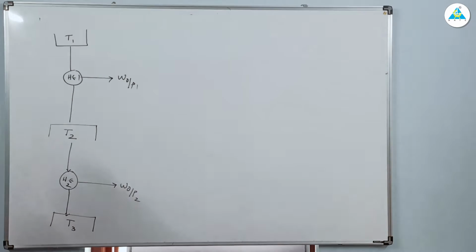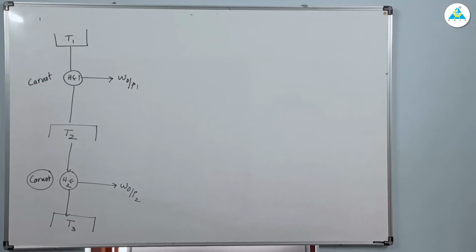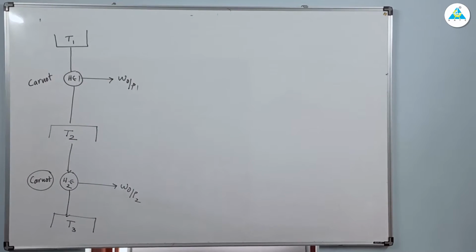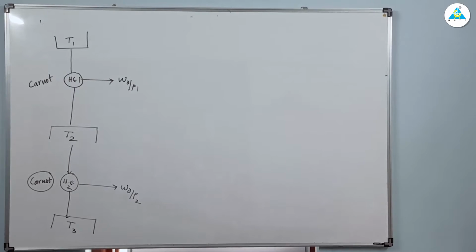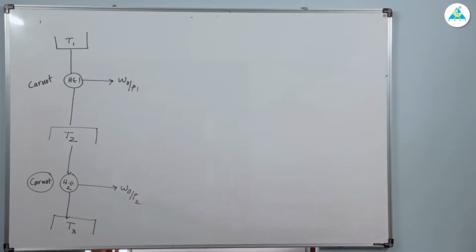So both are heat engines. I am saying both are Carnot heat engines. So what is the meaning of Carnot heat engine, right? You have two heat engines. You have two Carnot engines with temperatures T1, T2, T3.